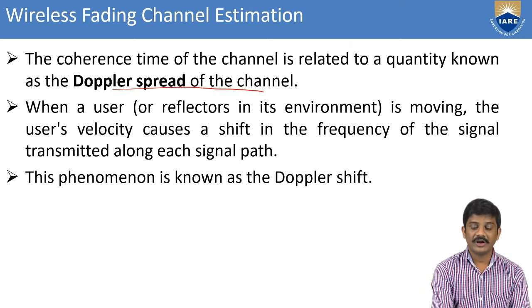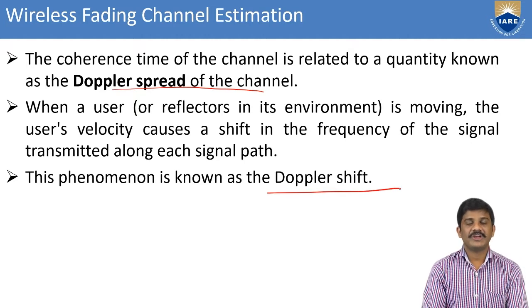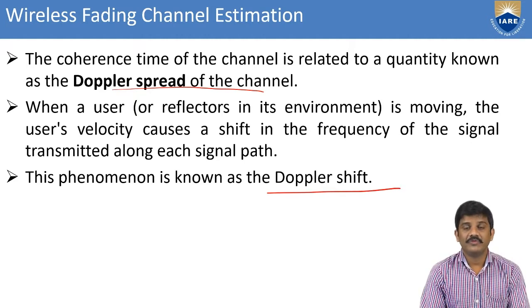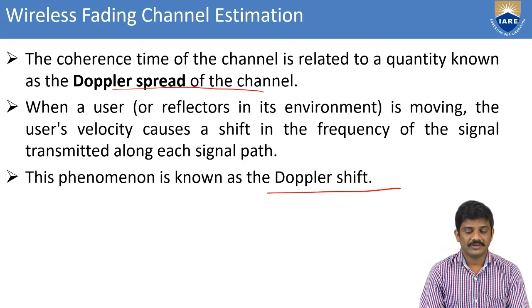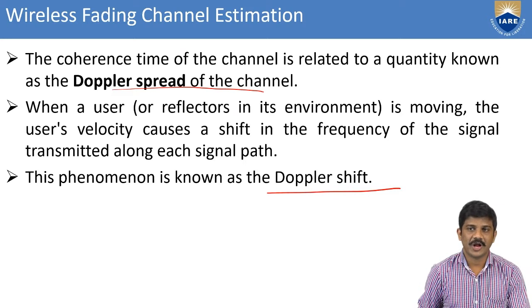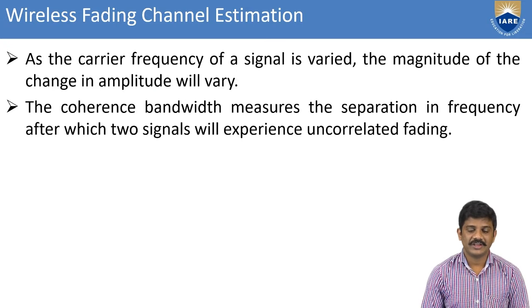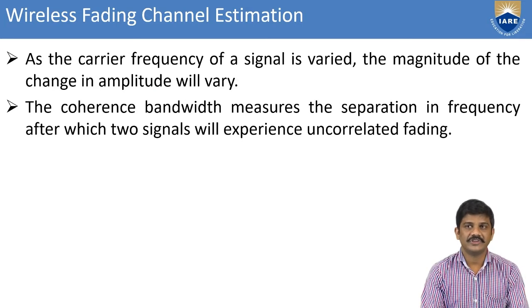This phenomenon is called Doppler shift, based on the velocity of the moving vehicle. The frequency will also be shifted relative to the transmitter. For each signal path, that phenomenon is called Doppler shift. As the carrier frequency of the signal is varied, the magnitude of the change in amplitude will vary.